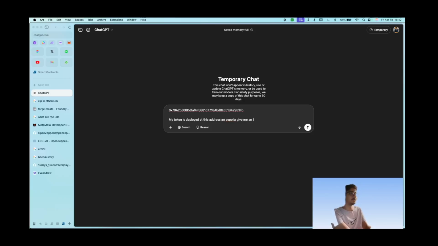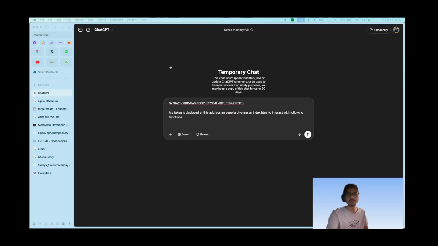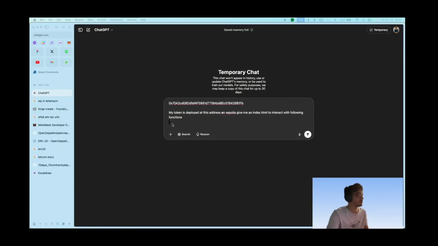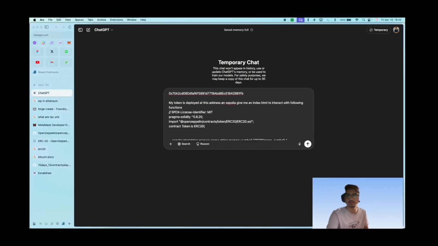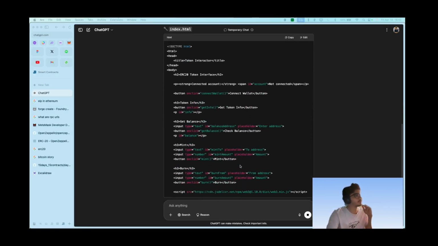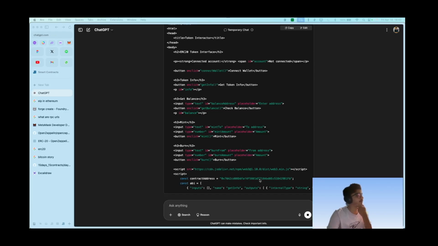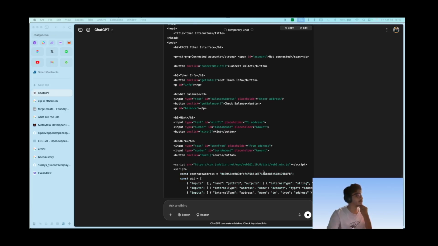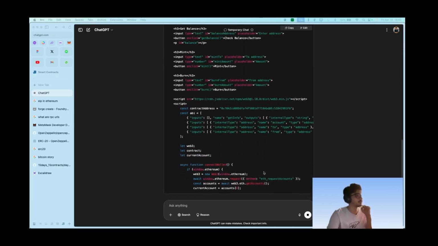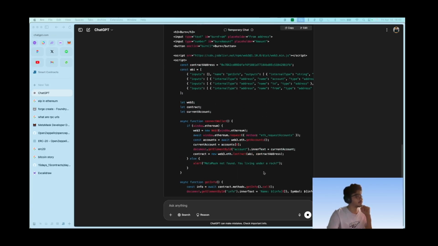Give me an index.html to interact with the following functions, and we will just specify what the functions are in this call. This will spit out the index.html that we need, with getinfo, outputs, whatever we need here.